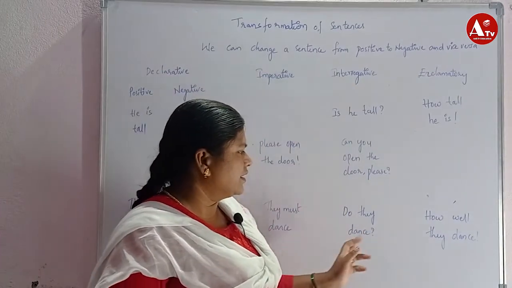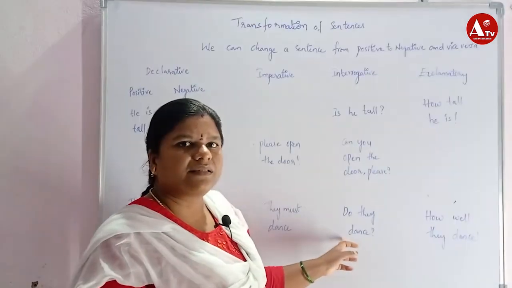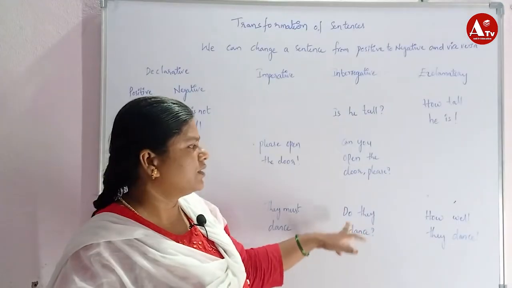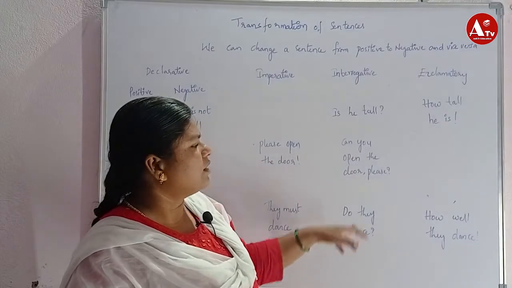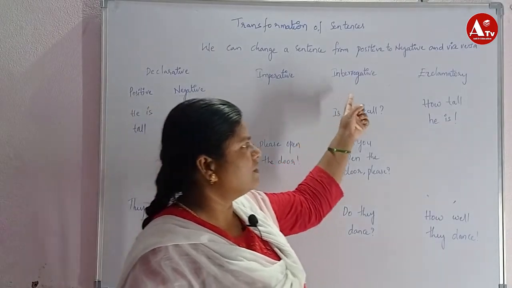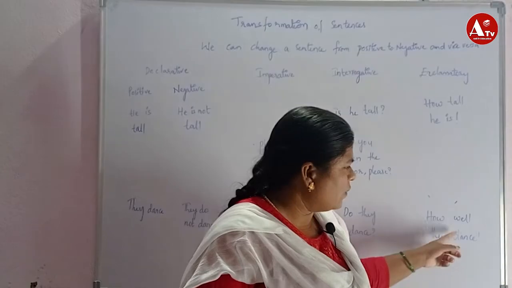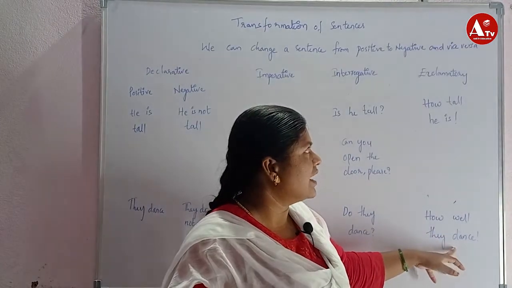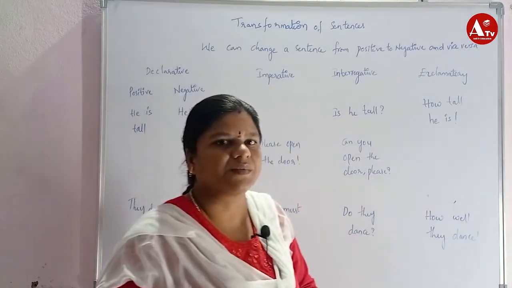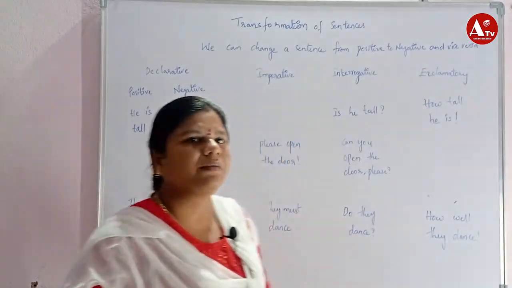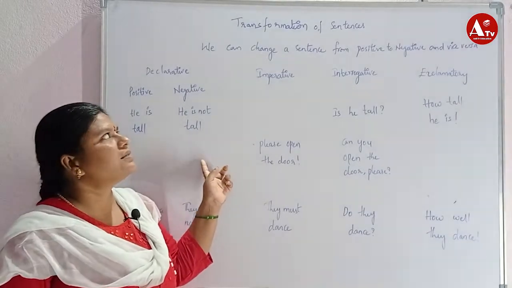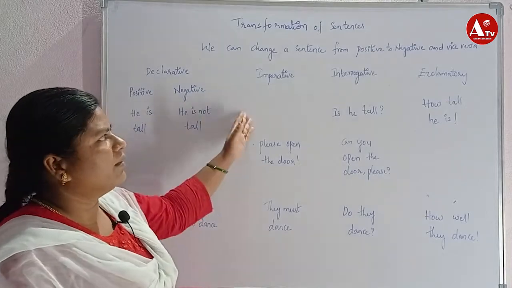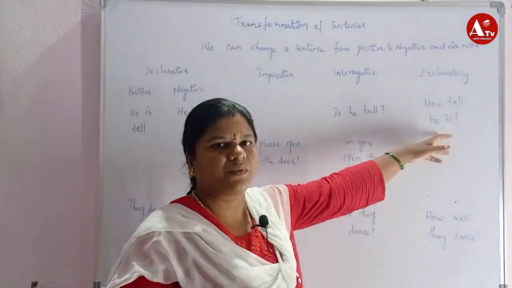Now interrogative sentences. An interrogative sentence asks a question. Do they dance? Asking the question comes under interrogative sentences. Exclamatory: how well they dance! How well they dance is a sudden expression. It comes under exclamatory sentences. This is about the types of sentences and the transformation of sentences into declarative form, imperative form, interrogative form and exclamatory sentences.